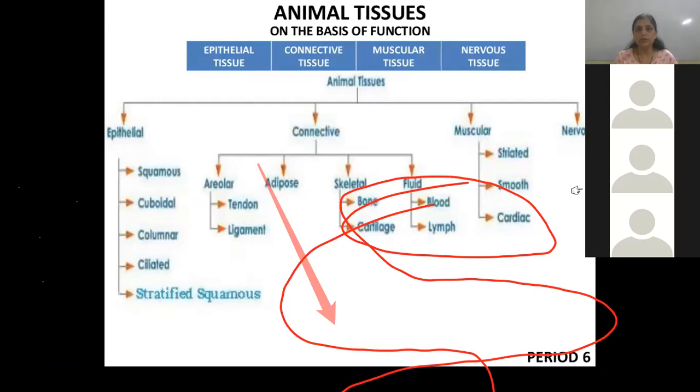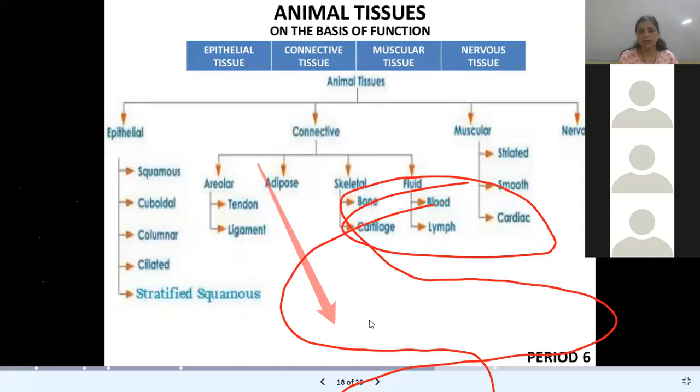Connective tissue has 4 types, that is areolar connective tissue. It has 2 types, tendon and ligament. Then adipose connective tissue, then skeletal tissue having 2 types, that is bone and cartilage. Next one, fluid connective tissue having 2 types, that is blood and lymph. And next one, muscular tissue, it has 3 types, that is striated, smooth, cardiac. And next one, that is nervous tissue.